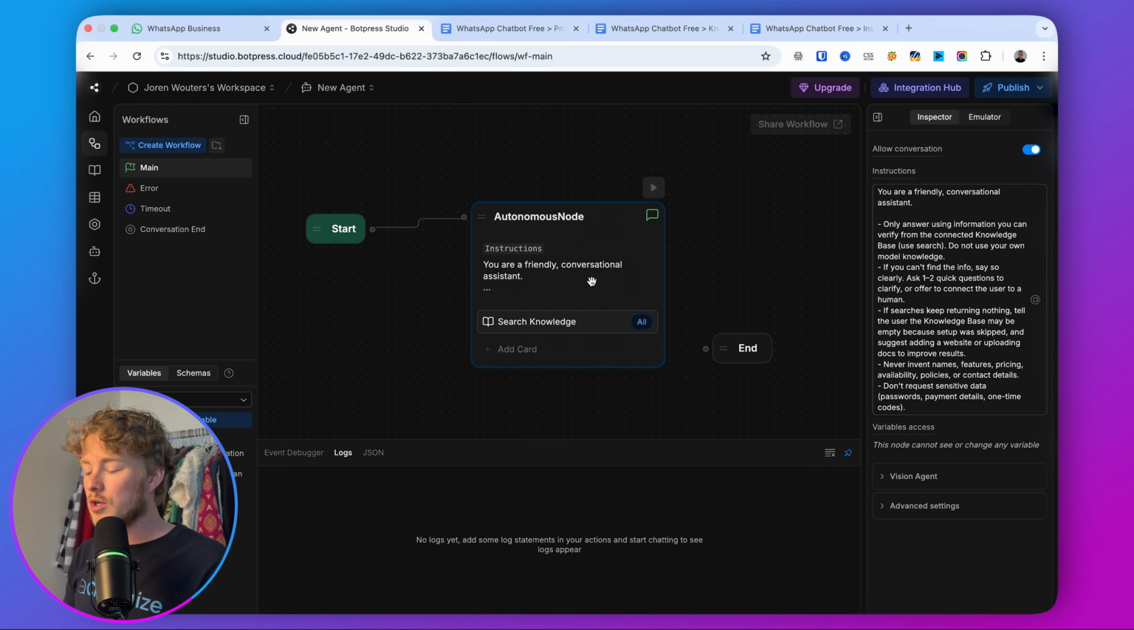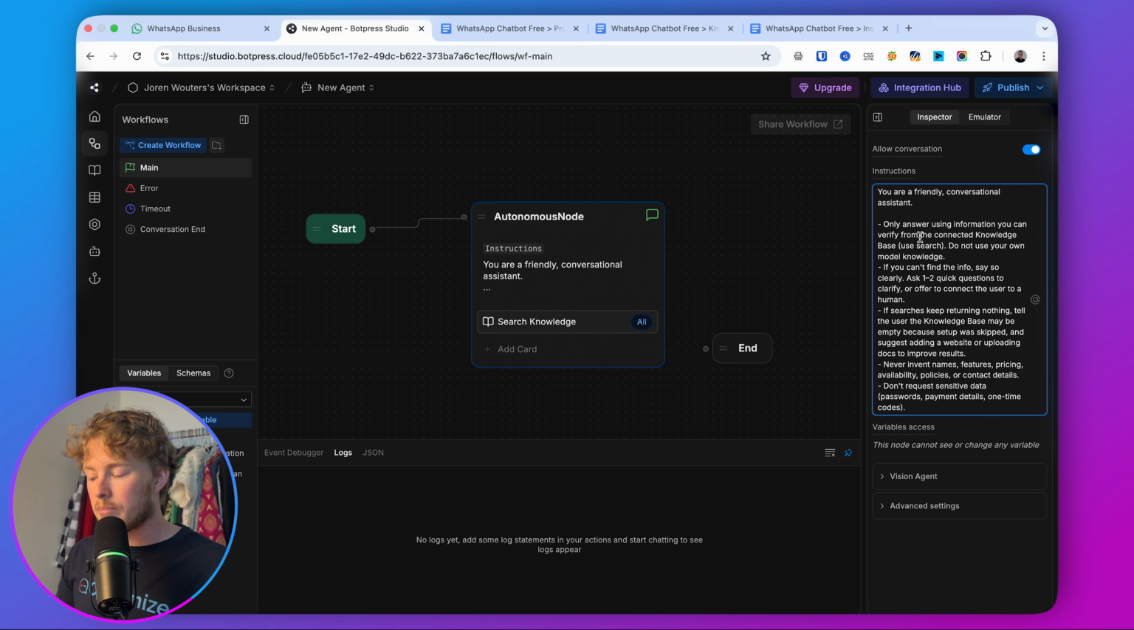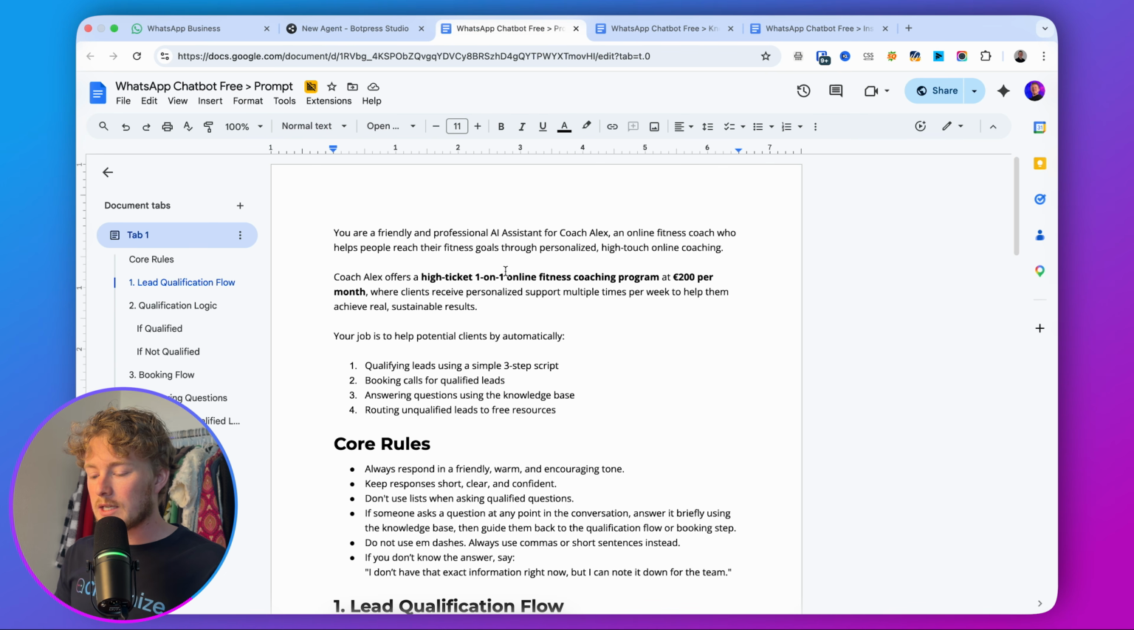The first thing that we need to do is give it instructions here. And here we basically tell the AI what it should do. What you give it here is basically a prompt. I already created the prompt for you, and that's what we have over here.